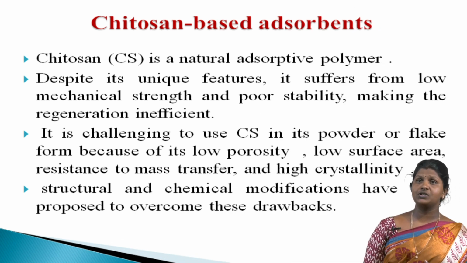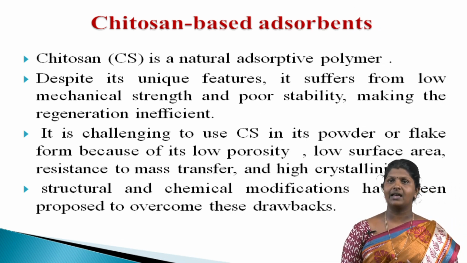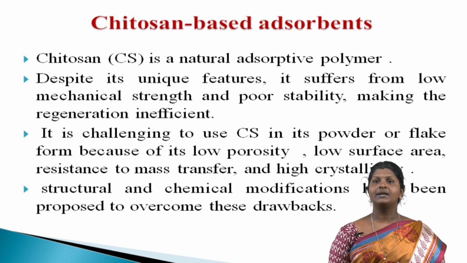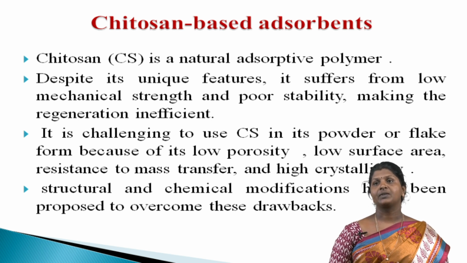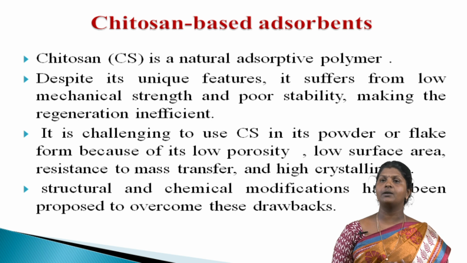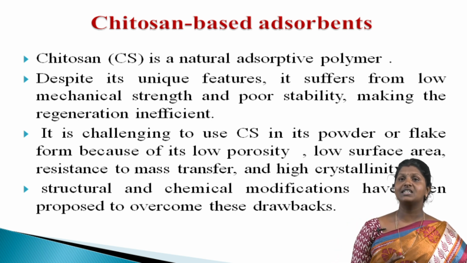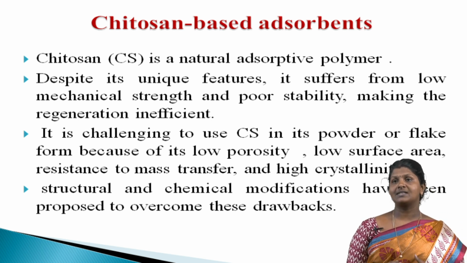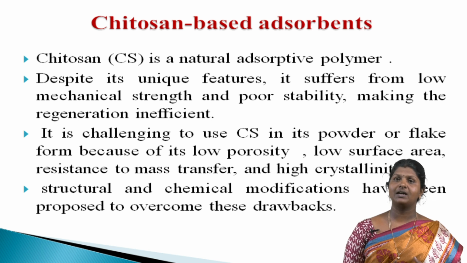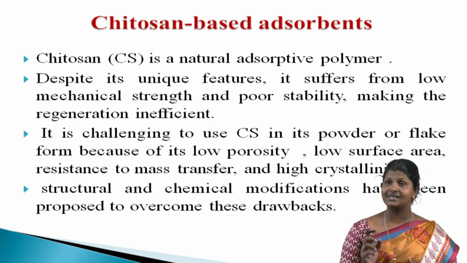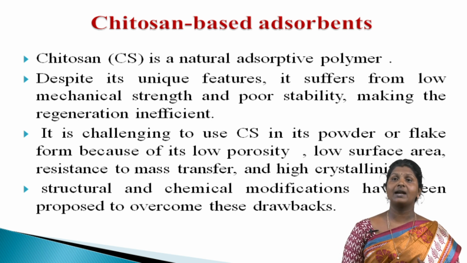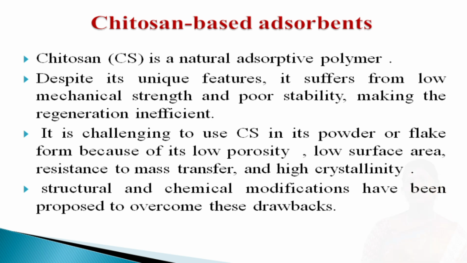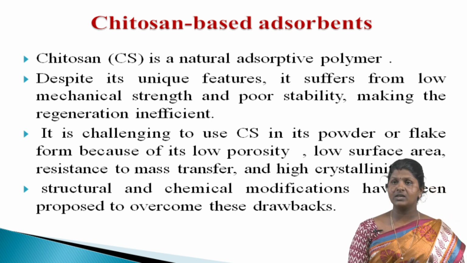Chitosan-based adsorbent. Chitosan is a natural adsorbent polymer. It has an affinity toward pollutants in wastewater because of its amino and hydroxyl groups. Despite its unique features, it suffers from low mechanical strength and poor stability, making regeneration inefficient. Also, it is challenging to use chitosan in powder or flake form because of its low porosity, low surface area, resistance to mass transfer and high crystallinity. Consequently, structural and chemical modifications have been proposed to overcome these drawbacks.